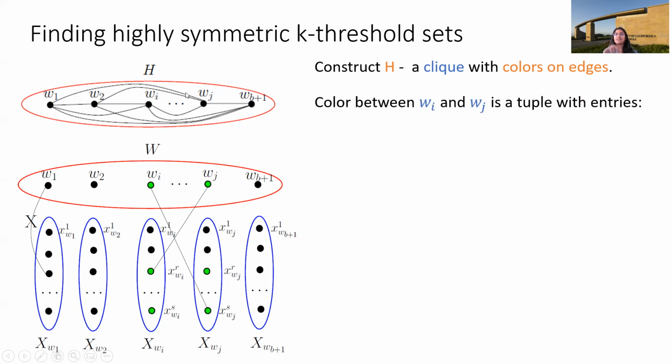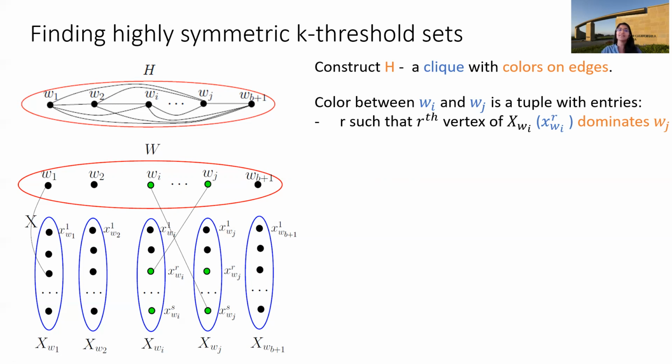Now the main point is how we are going to color these edges. How do we color an edge between Wi and Wj in W? This graph H has the vertices of W. Before that, let me tell you that the XWi's are ordered. Assume that all the vertices in each XWi are ordered arbitrarily. Now we are coloring the edge between Wi and Wj with a tuple with the following entries.